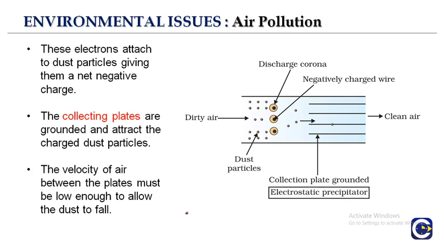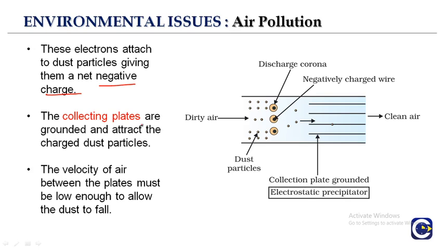If we look at the diagram, this is how the electrostatic precipitator is working. These electrons attach to the dust particles, right? They give them a net negative charge. Here you can see there is a discharge of corona, that is of the electrons. There's dirty air, these dust particles are there. Then there's clean air, that means the collecting plate is grounded and the negatively charged wires are connected, and the particles are collected on the collection plate, which is positively charged, and the clean air is removed.